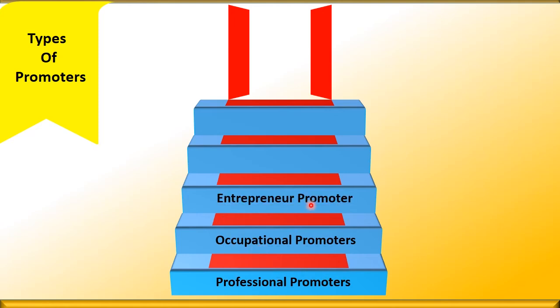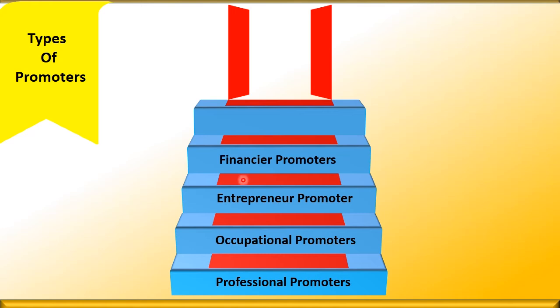The next is entrepreneur promoters. They are both the promoters and the entrepreneurs. What does it mean? It means they come with the business ideas, they frame the company, and when the company is framed, they become the board of directors of the company. The next one is the financier promoters.